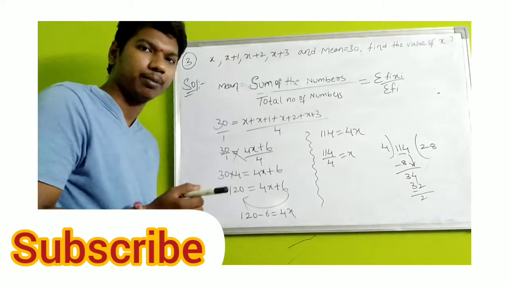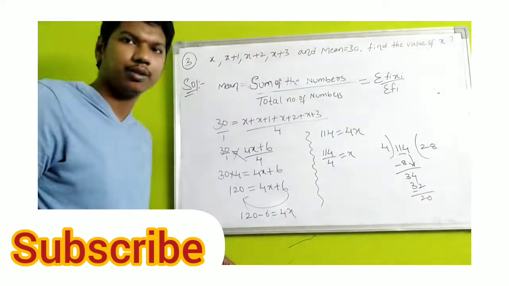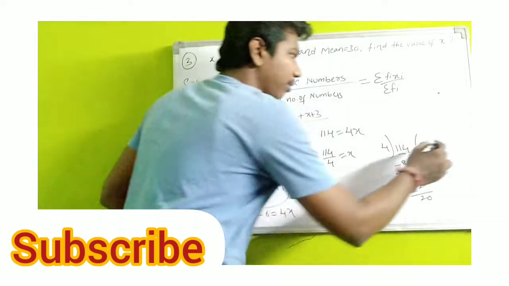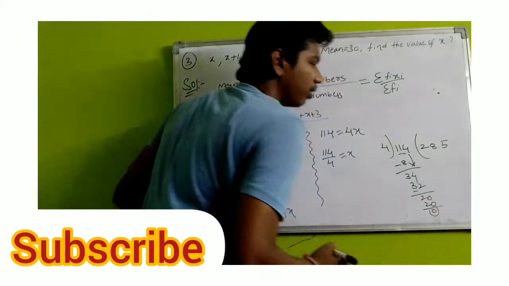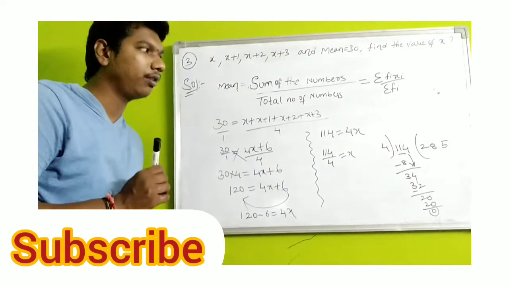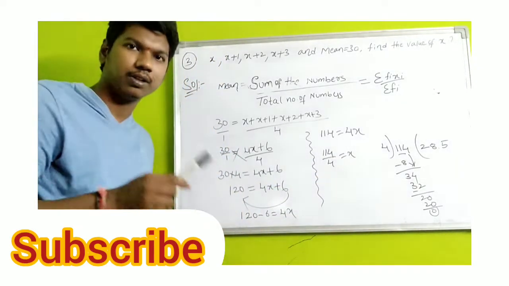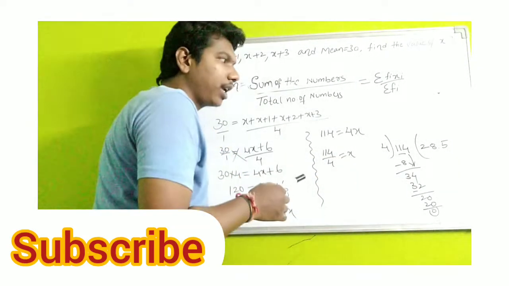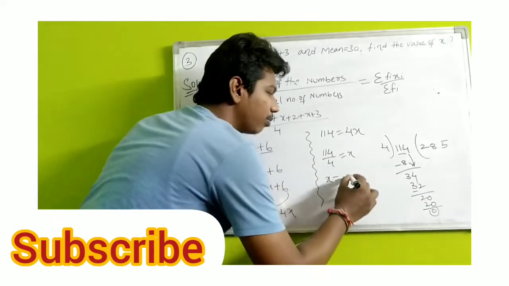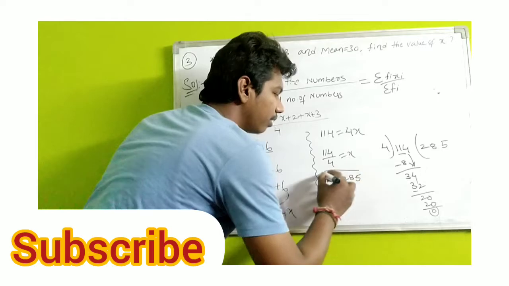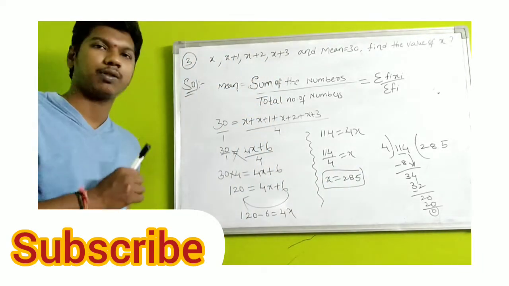In the 4 table 2 does not come, right? Here put a point and add 0. In the 4 table 20, yes, 5 times will come. 4 5s are 20. Now you got remainder value 0. Therefore the answer is 28.5. That is the final answer, students. Now x is equal to 28.5. This is the way of finding the x value, students.